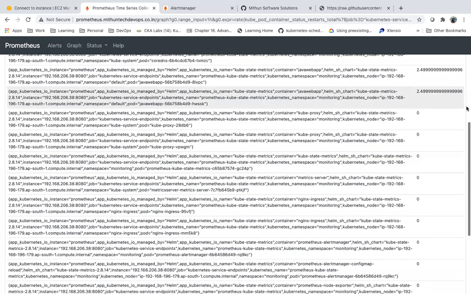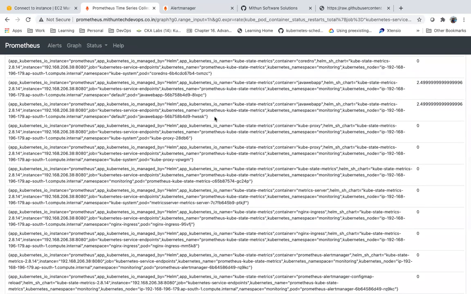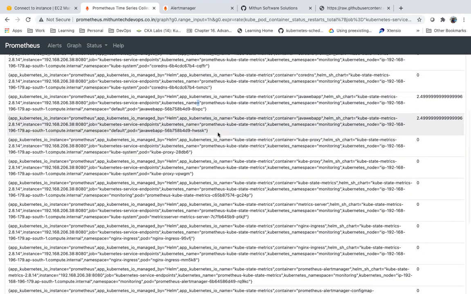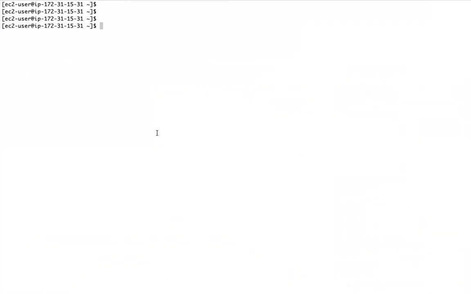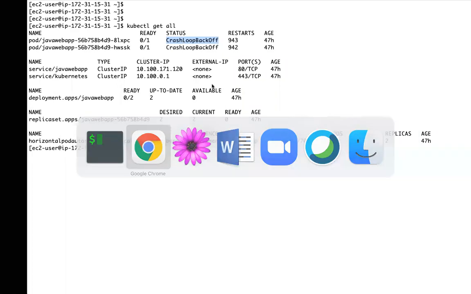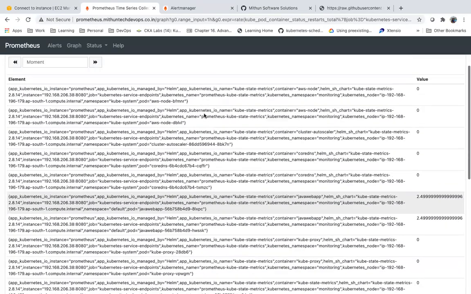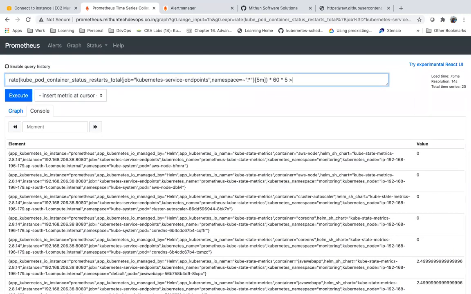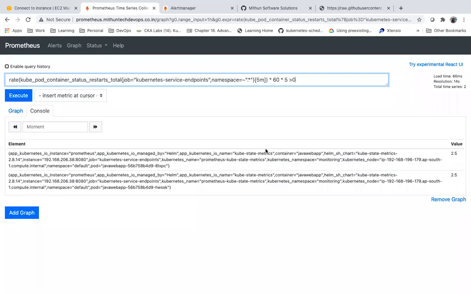So, if you see now, do you see one pod is in pending state? This one, or basically it is not running. If you see, we have one pod, it is crash loop backoff, Java web app pod, right? Do you see these are in crash loop backoff? Is it reporting that? Is it gathering that information? Now there are two pods which are not running. Can I trigger an alert so that the operations team can look into this issue?